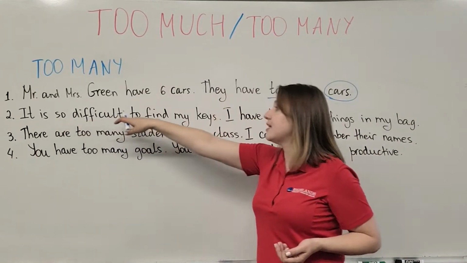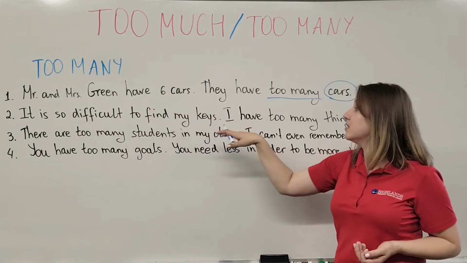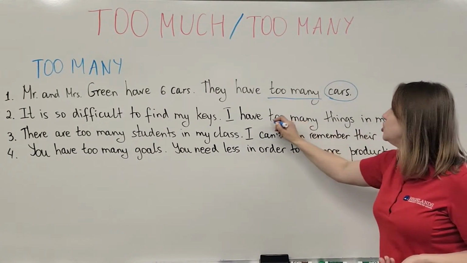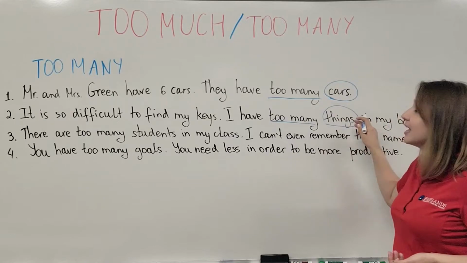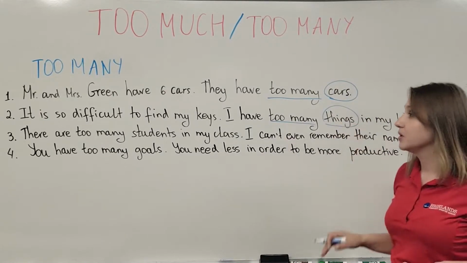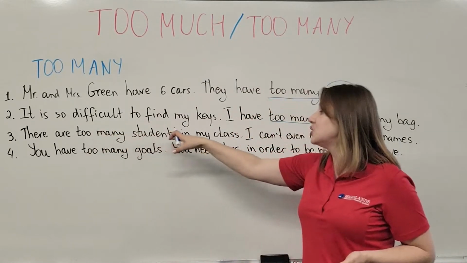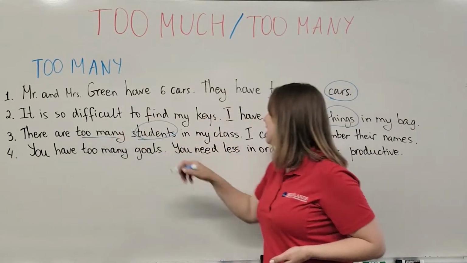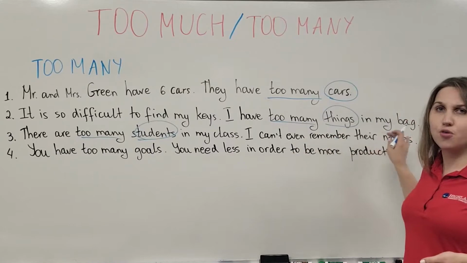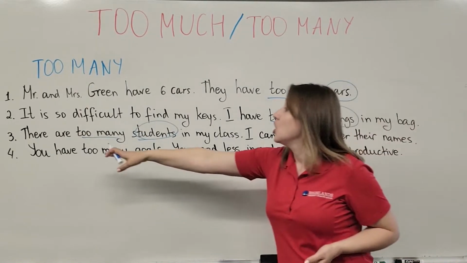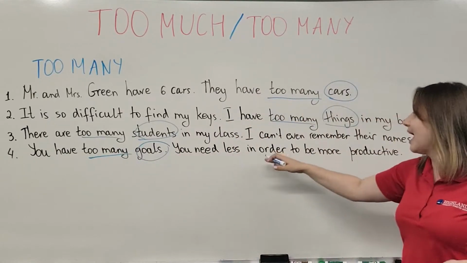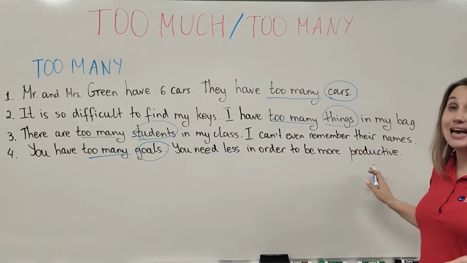It is so difficult to find my keys. I have too many things in my bag. Too many things. Again, it's countable. There are too many students in my class. Students, too many. I can't even remember their names. You have too many goals. You need less in order to be more productive.